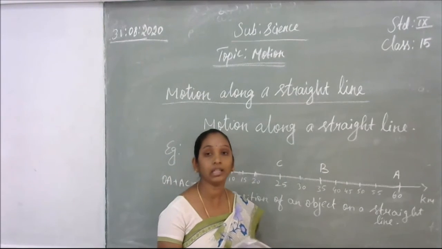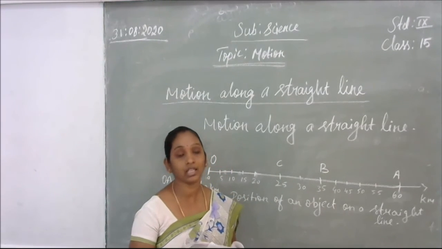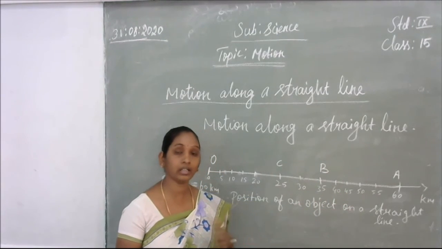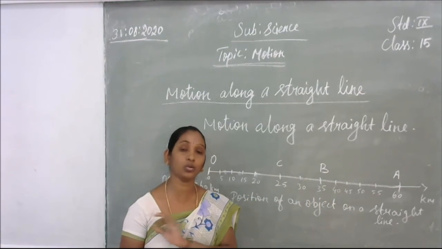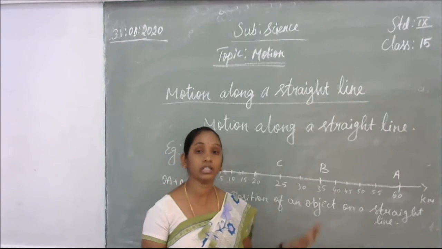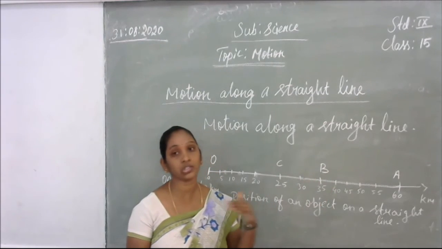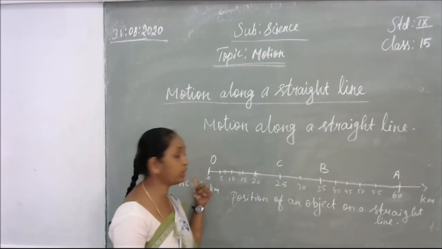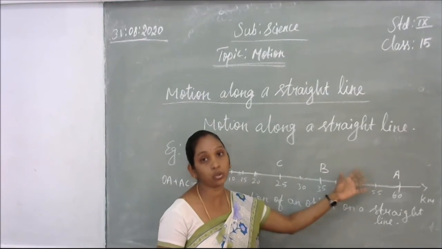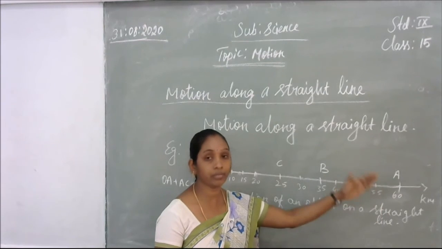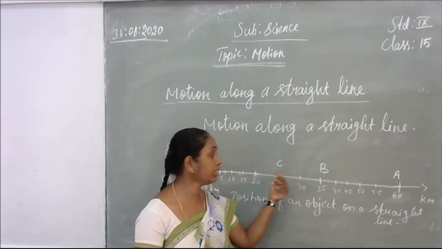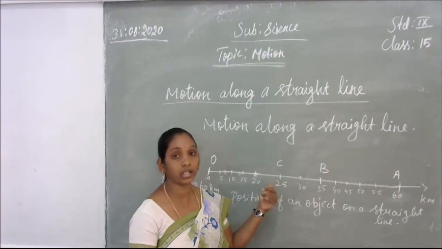An object will be starting at the reference point, for example, the bus will be starting at the bus stop. From there it will be moving in a straight line till the next stop. There is no circle, there are no curves, nothing in that. It will keep on going in a straight line. So from the initial point to the end point, how many kilometers it crossed. From there, again it will take one curve and become straight again to some other reference point.